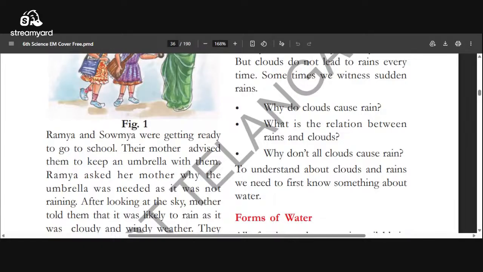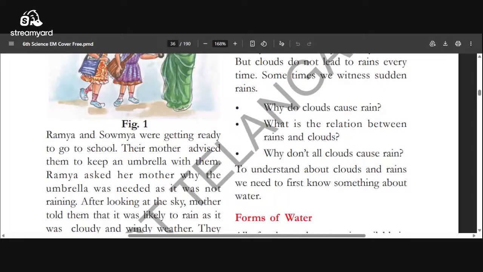Condensation means when the clouds contact the cool air, the water vapor inside the clouds converts into water. It forms as drops. Those drops will fall down. That is called rain. So water vapor converting into water is known as condensation. The condensation occurs due to cool air.